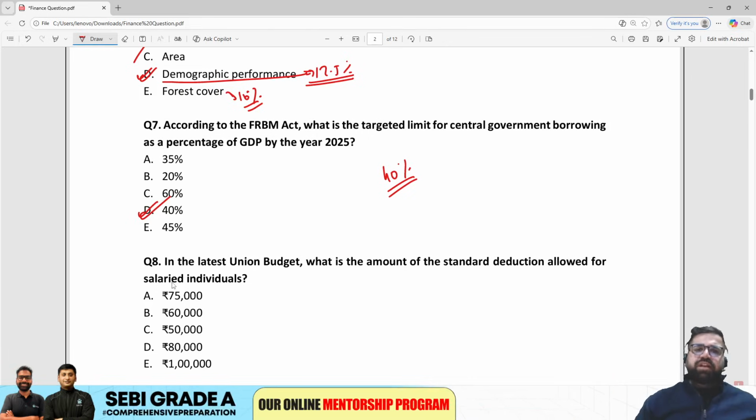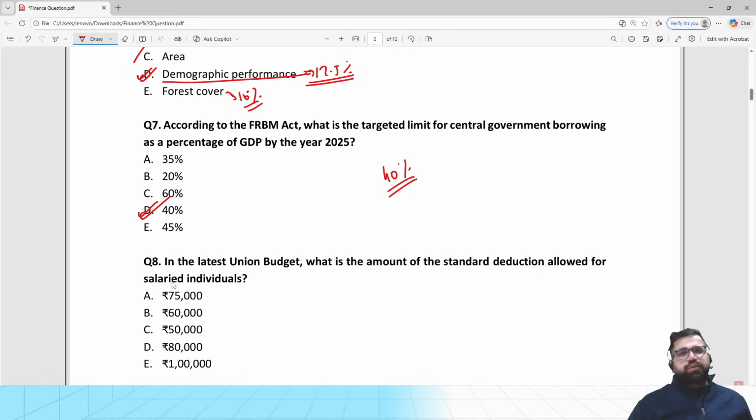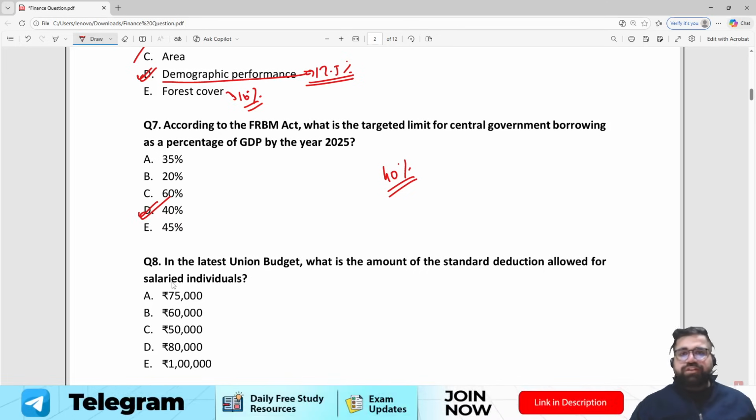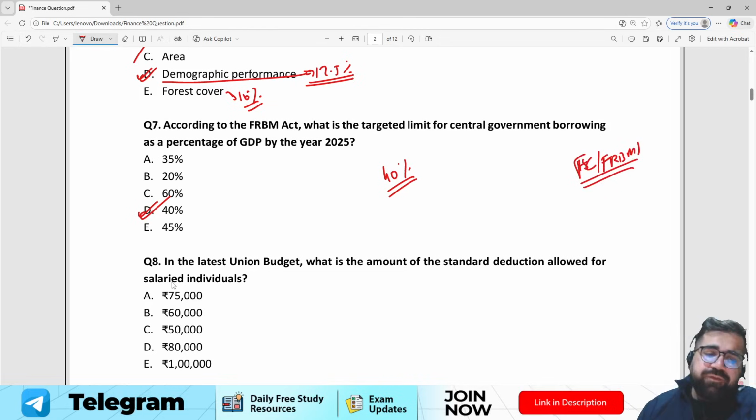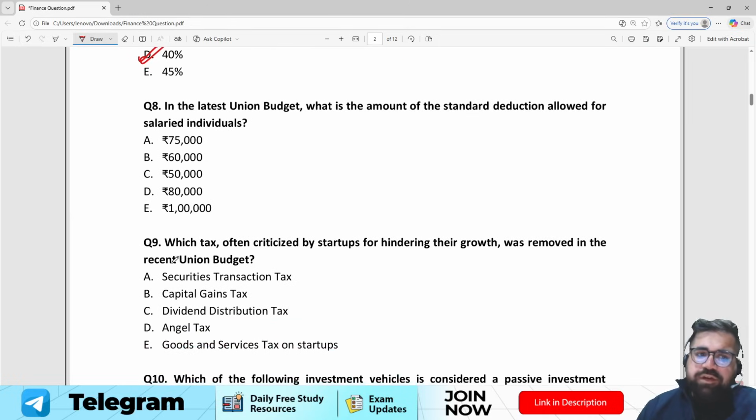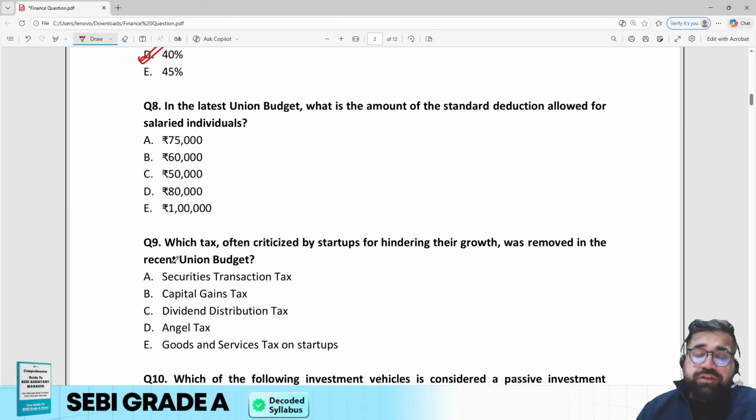Cool. So be ready for some factual questions in the upcoming phase 2, which is scheduled on 21st of Feb. You can definitely expect some questions from Finance Commission, from FRBM, from GST and whatnot. So be ready for those. Try to cover the reports which are given in your course also. Question number 8.